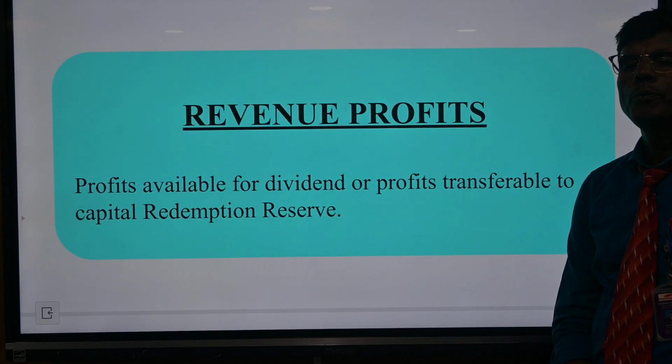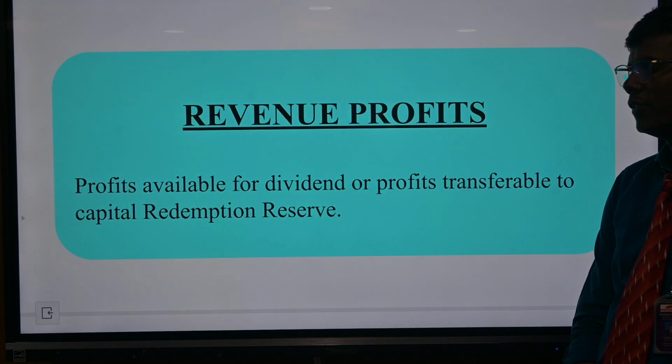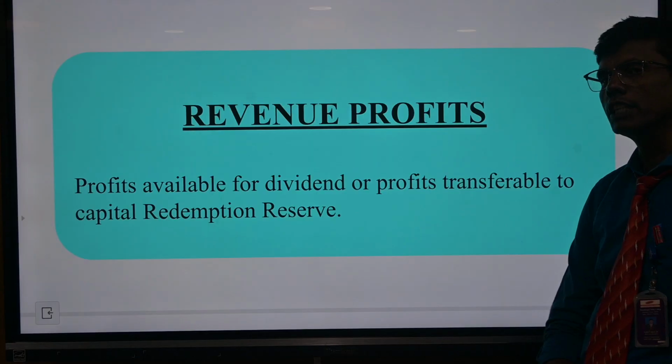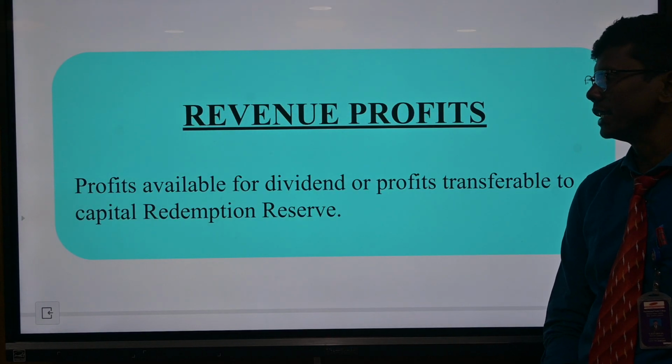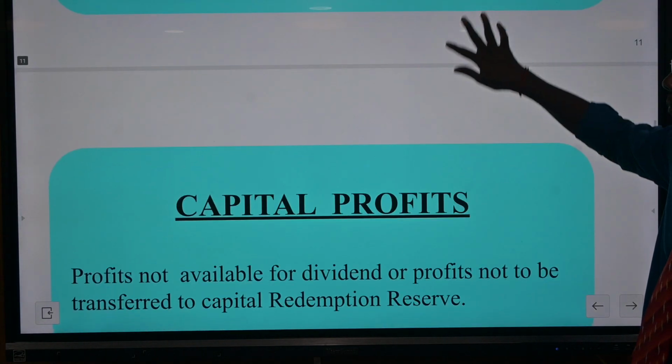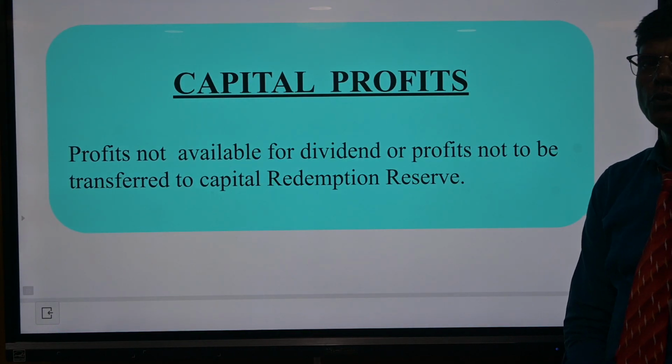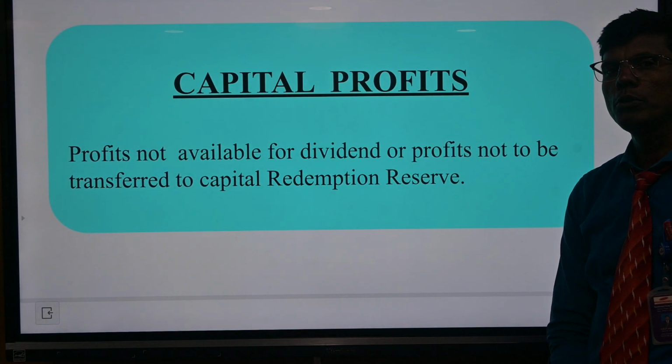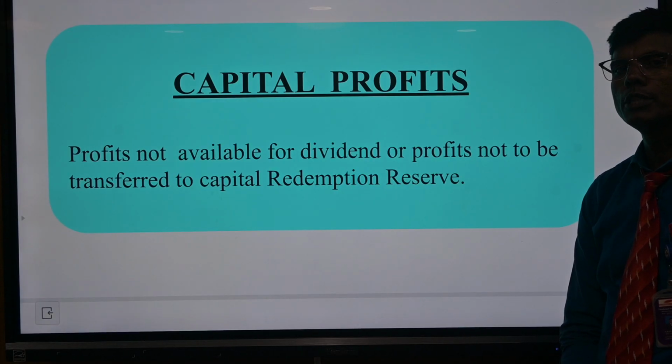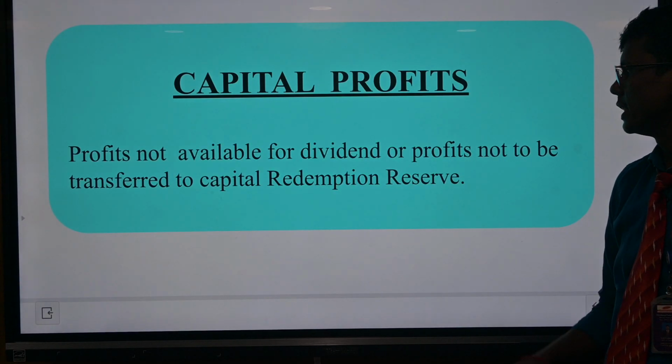Revenue profit: profit available for dividend and profit available for transfer to capital redemption reserve. Capital profit: profit not available for dividend, profit transferred to capital redemption reserve.